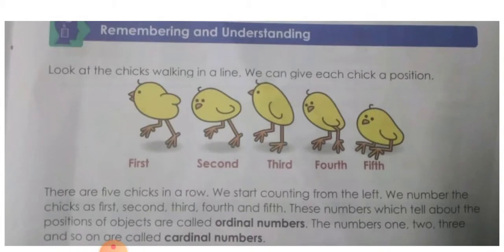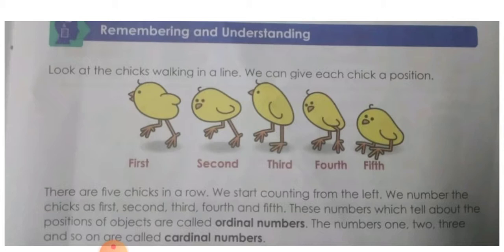Now we are moving to another one. Children, look here. 1, 2, 3, 4, 5. Five chicks are walking in a line. We can give each chick a position. Just now we used before, after, and between, but now we are using some other words for saying the position. Do you know, children, what they are?